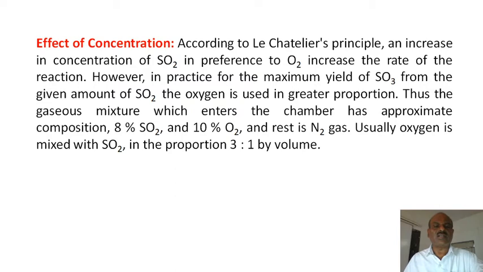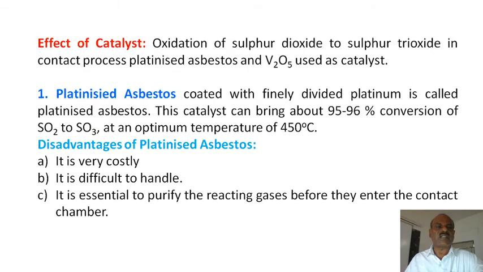Concentration I already discussed. When the concentrations of SO2 and O2 are increased, automatically the concentration of SO3 also increases. The composition is near about 8% SO2 and 10% O2, and then you obtain a good yield of SO3. The proportion should be 3:1 by volume, and you get 2 volumes of SO3, so this chemical reaction takes place successfully.